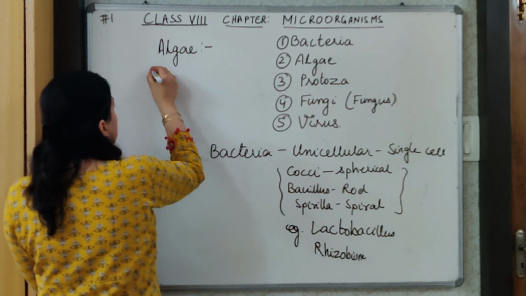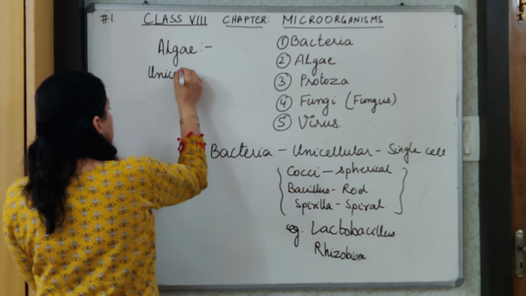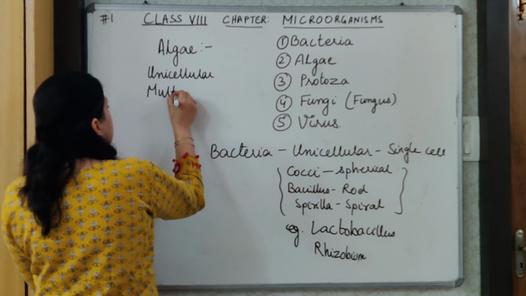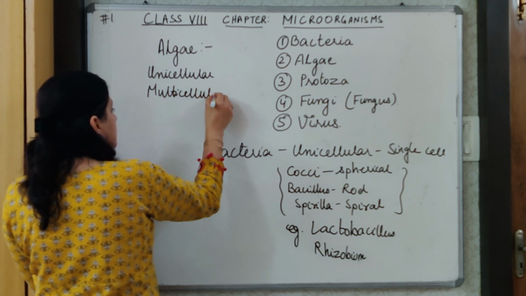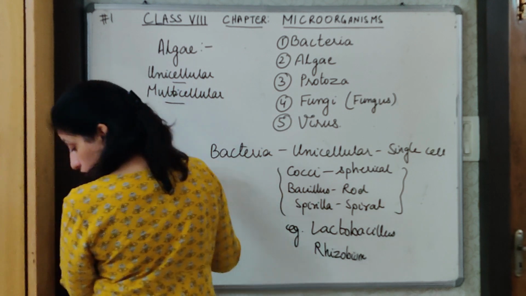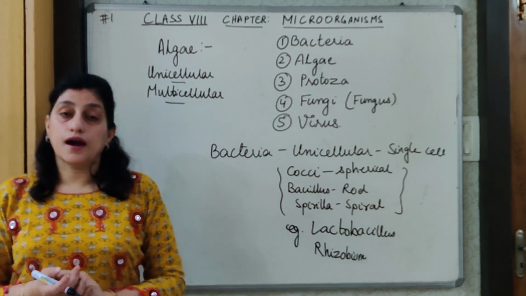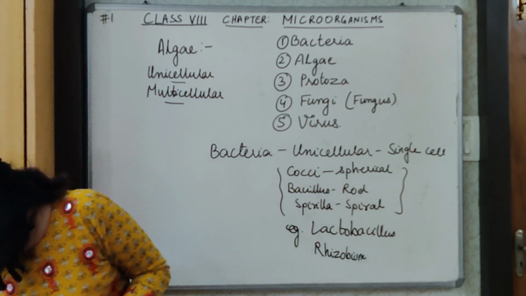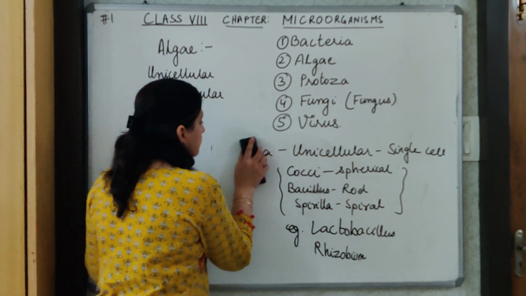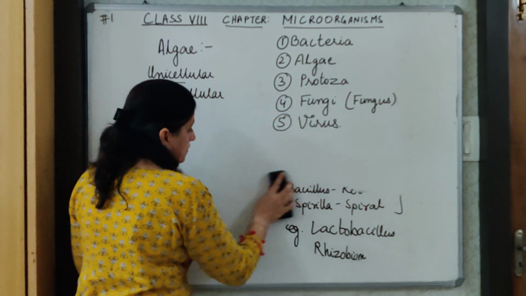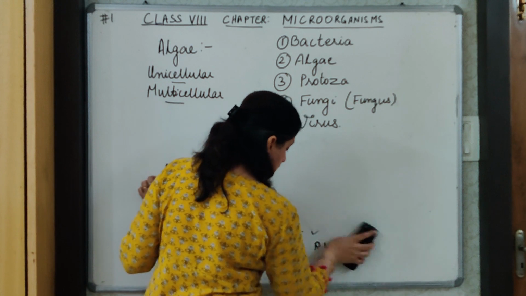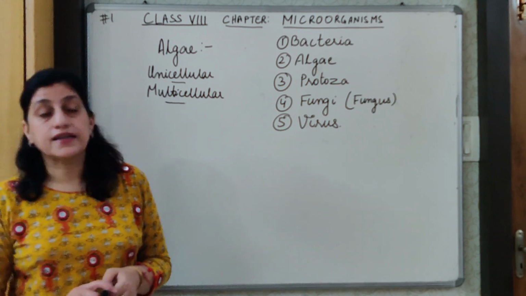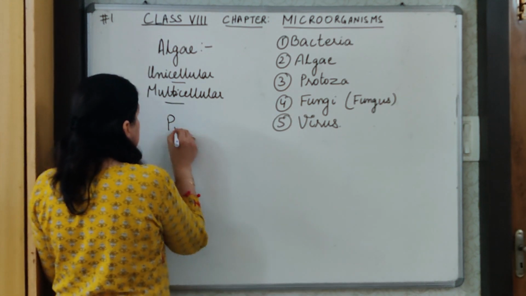Now, algae may be unicellular or they may be multicellular. When a number of cells come together, it becomes multicellular. So, now important characteristic of algae is that, let me erase this bacteria, otherwise you will get confused. So, the important characteristic of algae is that they are plant-like organisms.